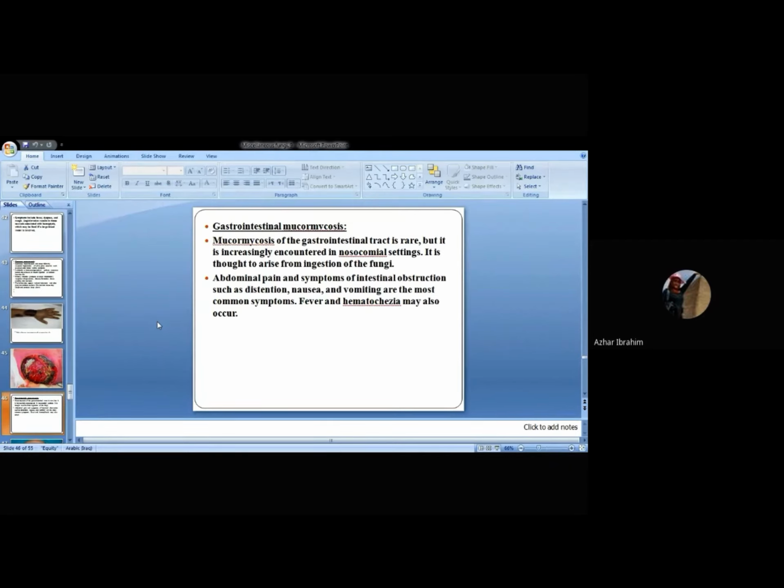What are the symptoms the patient develops? Of course, abdominal pain due to intestinal obstruction, such as distension of the abdomen, nausea, vomiting. These are the most important symptoms. Of course, fever sometimes accompanies the disease, with hematochezia. What's the meaning of hematochezia? It means bloody stool. These are the most important symptoms of the patient suffering from gastrointestinal mucormycosis.